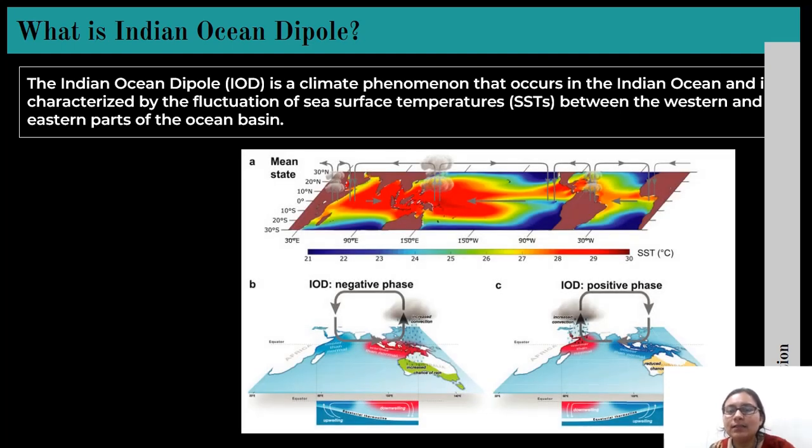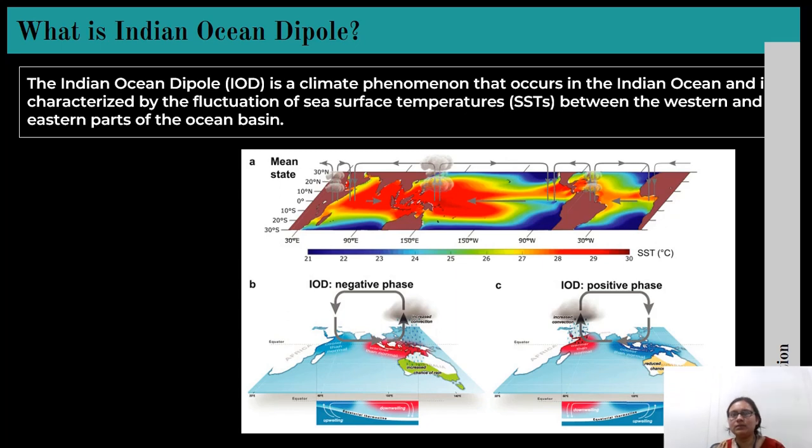So here is a clear visualization of the Indian Ocean Dipole. So what is happening in the positive phase? As we all know, the Indian Ocean Dipole is a sea surface temperature anomaly in the Indian Ocean, which is almost the same as the El Nino in the Pacific Ocean.